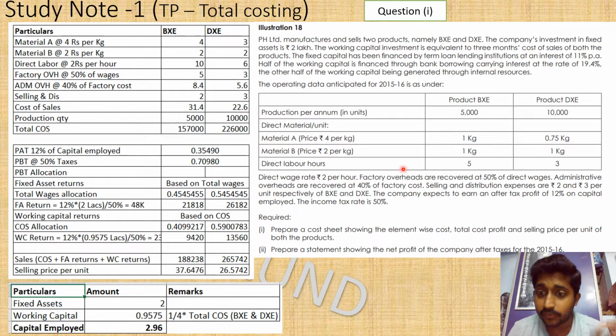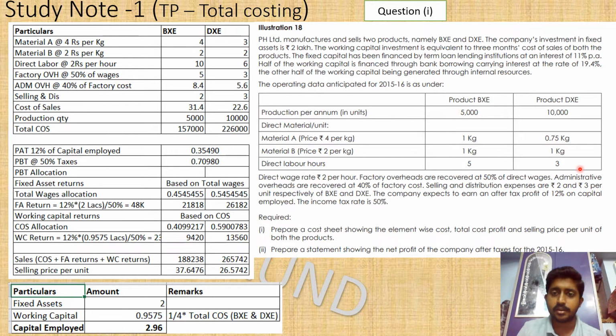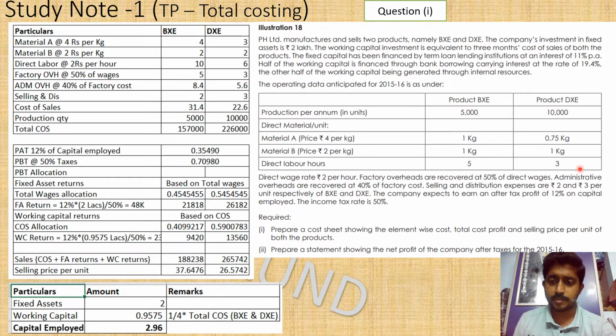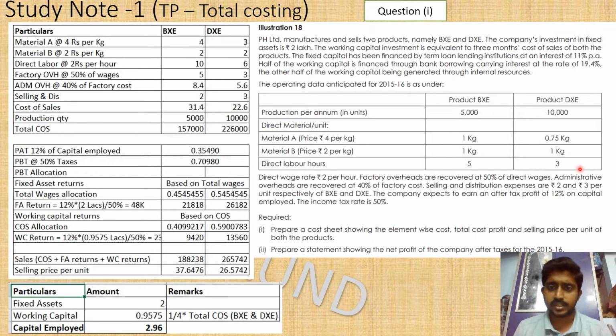Direct labor hours, so it is given in hours. You should not take this as the amount. It is 5 hours and 3 hours. Okay, you have to be very careful with the unit of measurement, guys. At the time of the exam, there will be a lot of pressure mounted on you while answering the questions. Do watch the unit of measure very carefully.